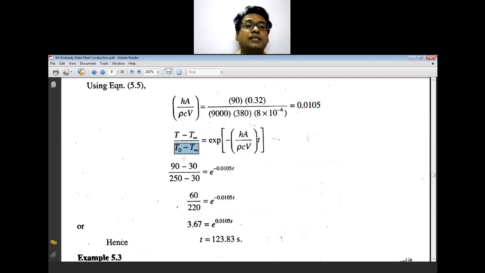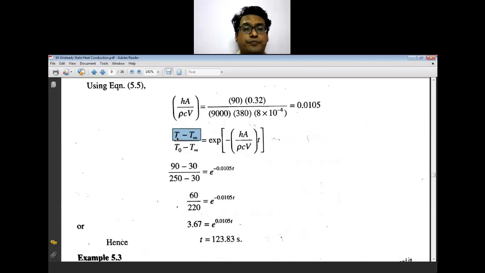The maximum temperature gradient is this, the initial driving force. And this driving force, T minus T infinity, is going to vary continuously because the temperature T is changing continuously. T0 is the initial temperature.